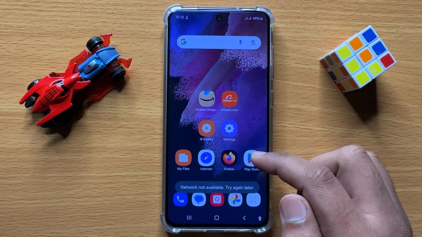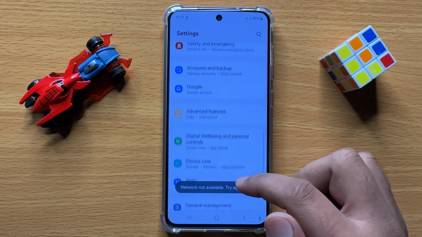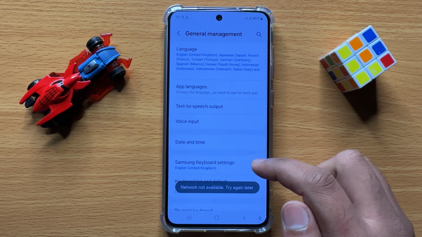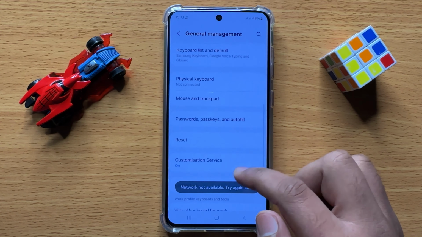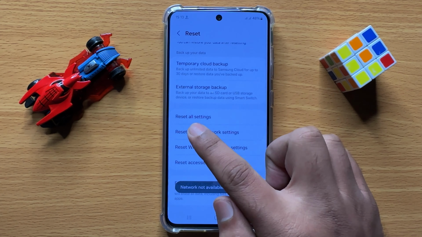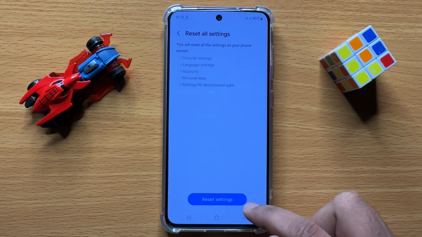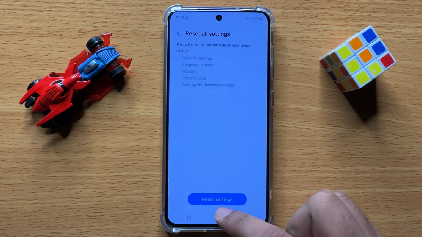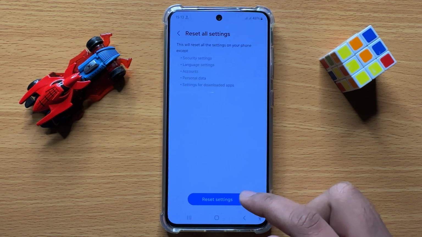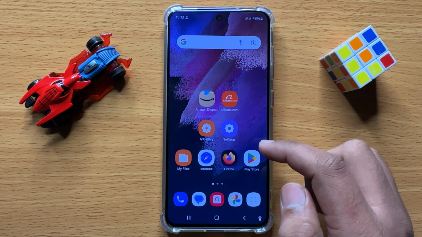But if it doesn't fix your problem, then open settings again, scroll down and here click on general management. Now in general management, scroll down and here click on reset, and then scroll down and click on reset all settings. Now here again click on reset settings to confirm, and after you click on this reset settings option here, it will reset all your mobile settings, but it will not delete any data from your mobile. So after that your problem will be definitely fixed.